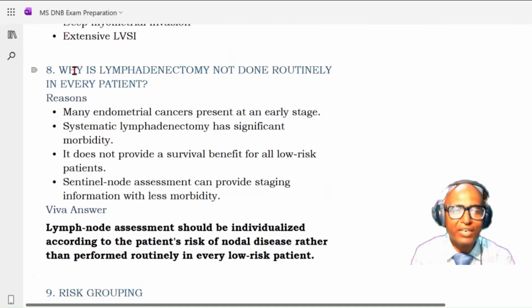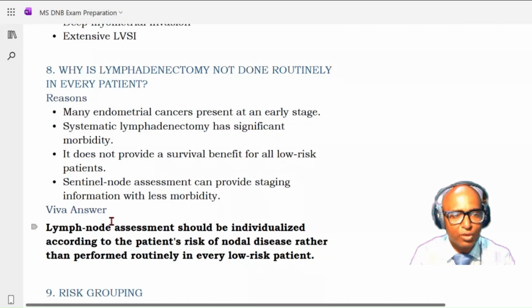Okay, now why is lymphadenectomy not done routinely in every patient? Why do we say that in low risk disease lymphadenectomy is not required? Because many endometrial cancers are presenting in an early stage. Systematic lymphadenectomy has got a significant morbidity. It does not provide survival benefit for all low risk patients. So you are going to give a lot of morbidity without survival benefit for the low risk patients, and sentinel lymph node assessment can provide staging information with less morbidity, because you are getting the same information by sentinel lymph node assessment.